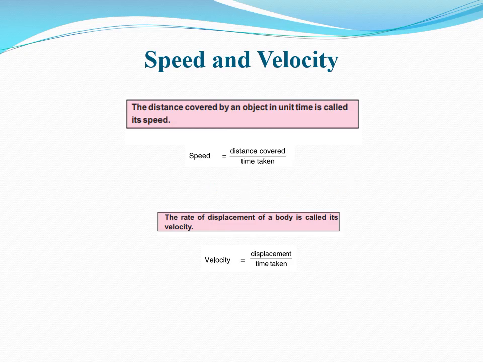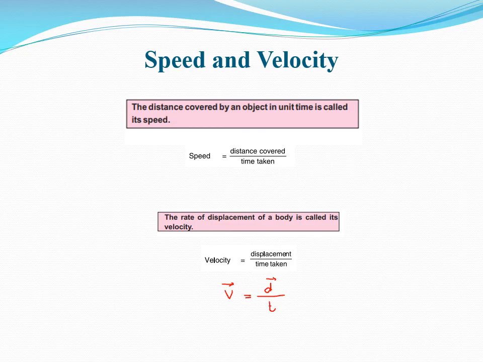Now, what is the definition of velocity? The rate of displacement of a body is called its velocity. And the formula for velocity is velocity equals displacement divided by time taken. In symbolic form, velocity is represented by v, and as we just learned, the displacement is represented by d with an arrow over it, and time by t.